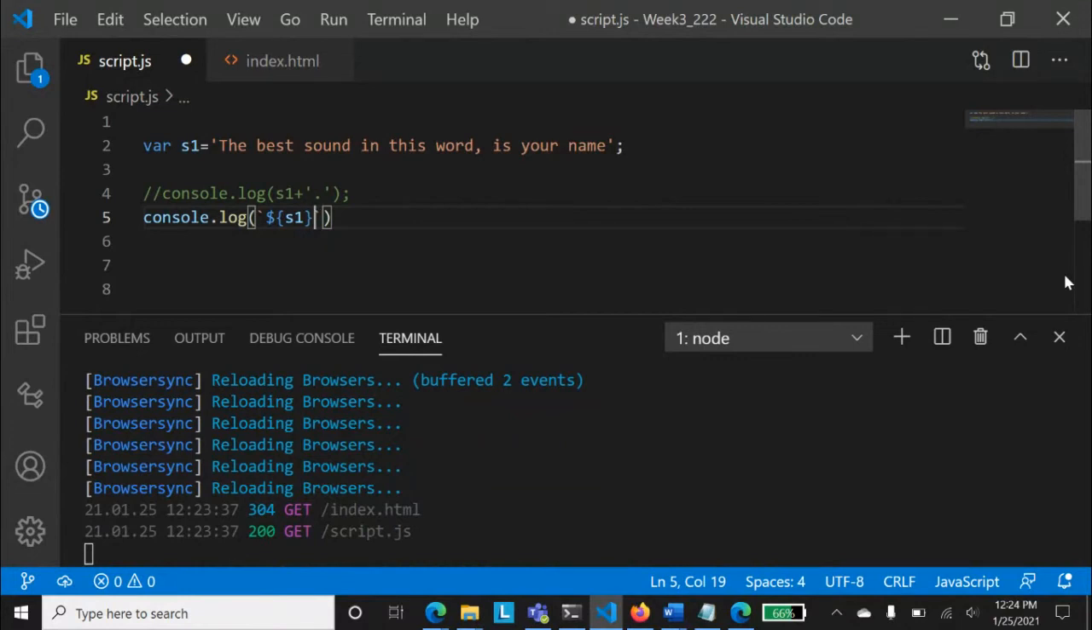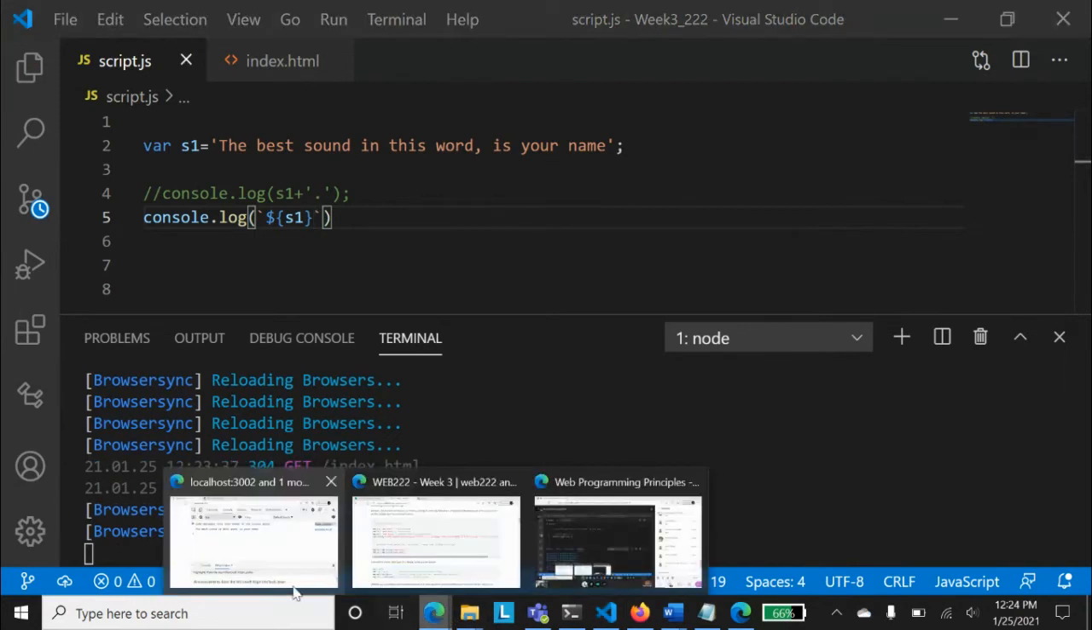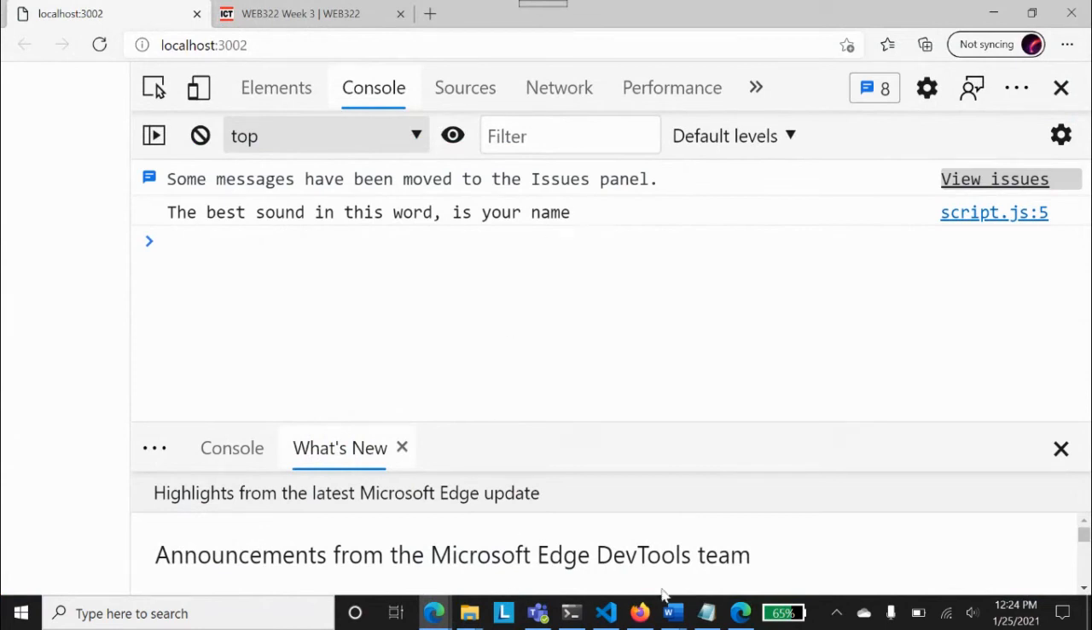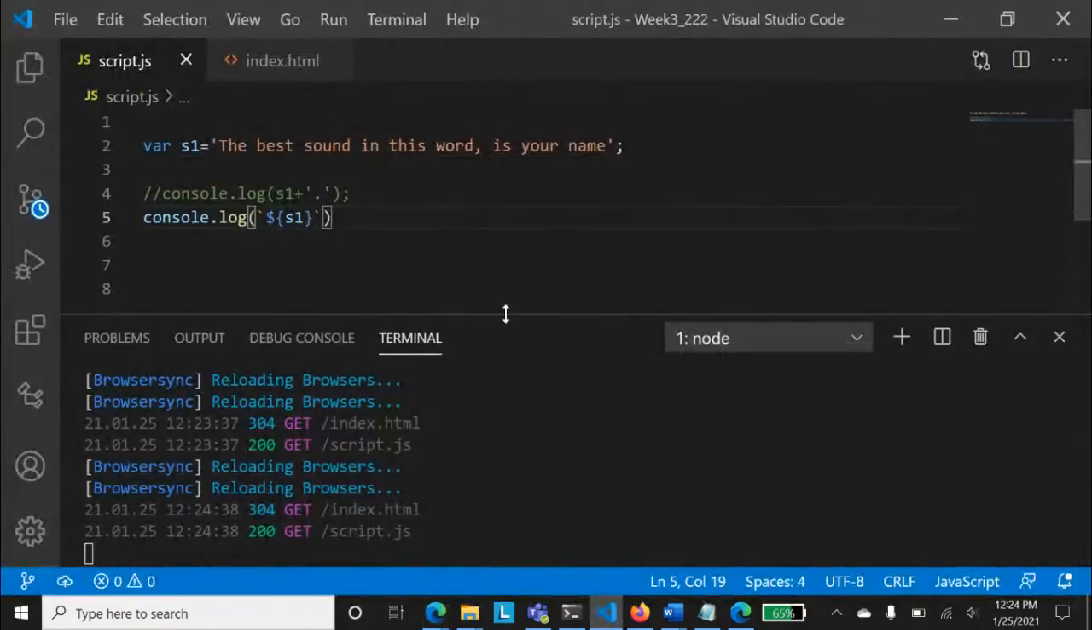Because if I print that, just check. I'm not placing anything, just a variable I've placed, right? Now see here, we don't have a dot over here. And if I want to place a dot, I will just place a dot over here. So isn't that an easy way of concatenating things by using the template literal?